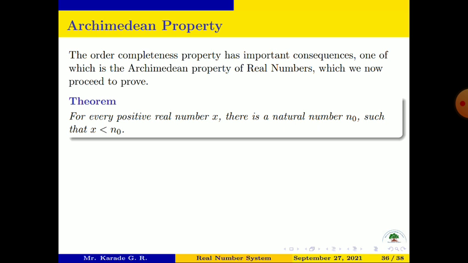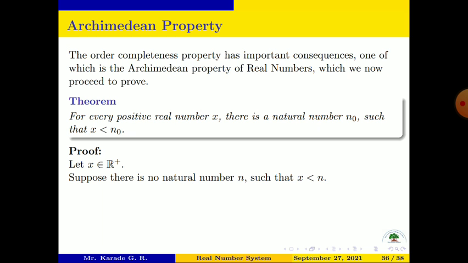Let us write the proof of this Archimedean property. Let x belong to R plus, meaning let x be any positive real number. Suppose there is no natural number n such that n is greater than x.